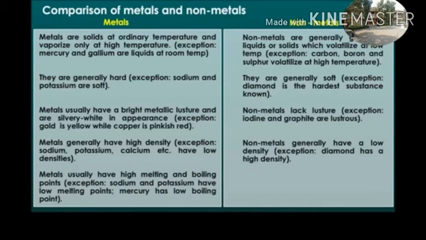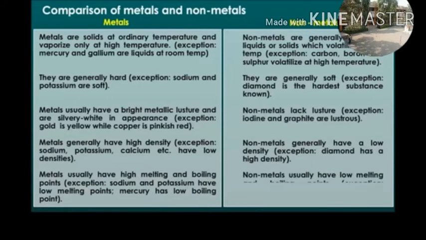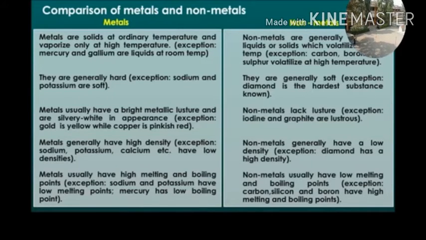Metals usually have high melting and boiling points. Exception: sodium and potassium have low melting points. Mercury has a low boiling point. Non-metals usually have low melting and boiling points. Exception: carbon, silicon and boron have high melting and boiling points.